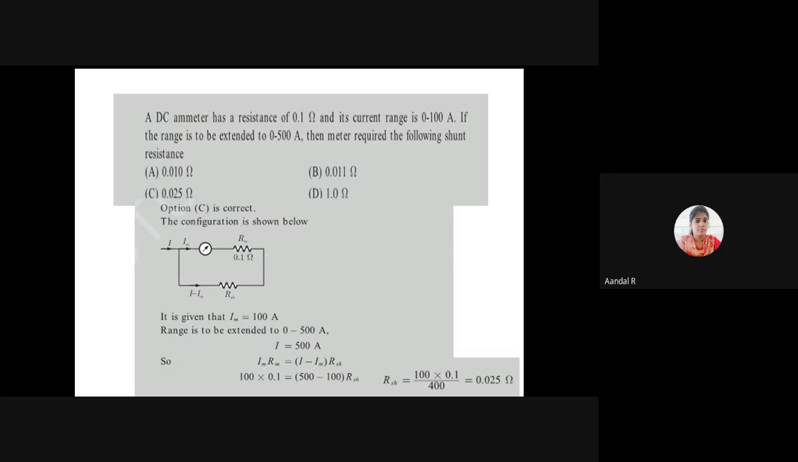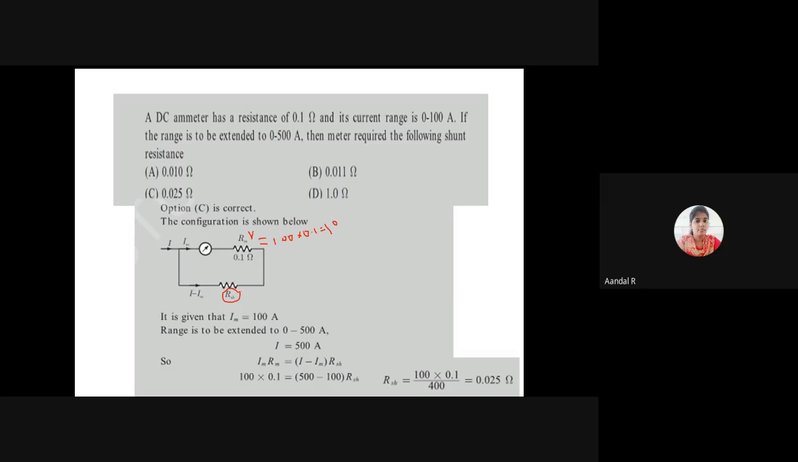We know in a parallel combination, the voltage will be the same. Here V is equal to IR, I is equal to 100, R is equal to 0.1. So the voltage will be 10 volt. The same 10 volt is across the shunt also.